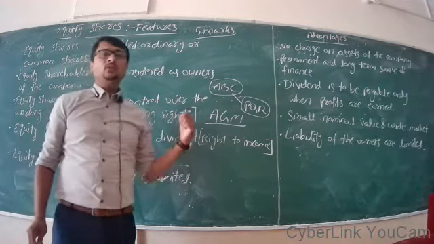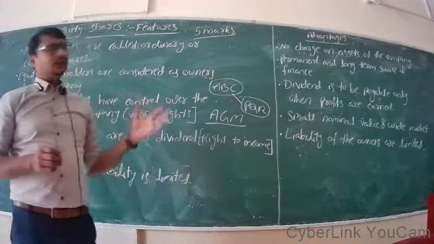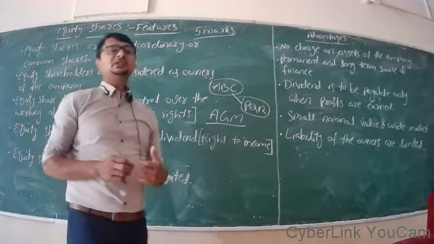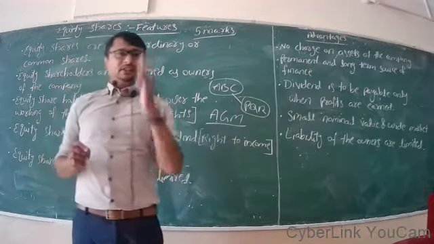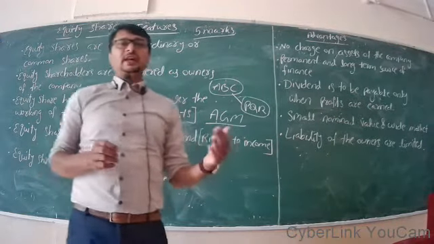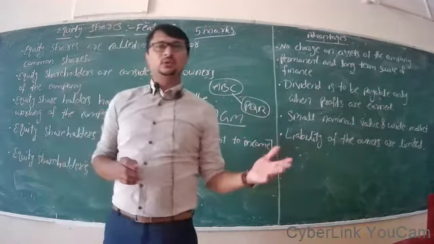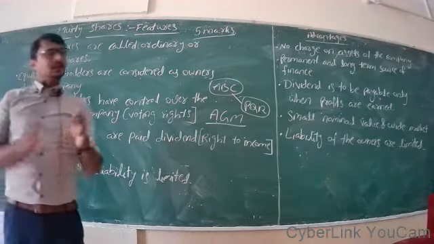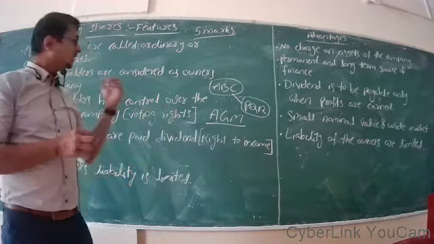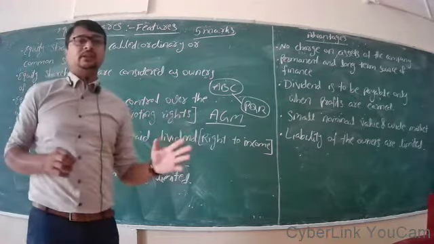So they have voting rights, and the major decisions are taken in the AGM, and those decisions are executed by the board of directors as well as the CEO, chief executive officer, and managing director of the company. So major decisions are taken by its owners.